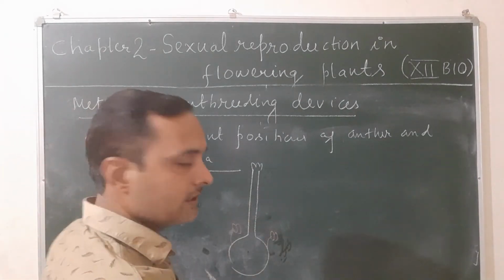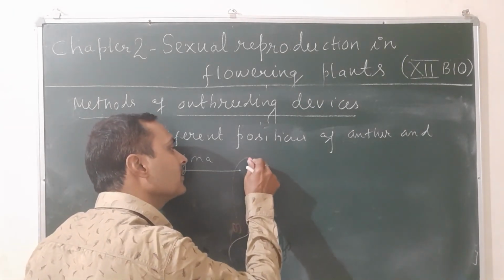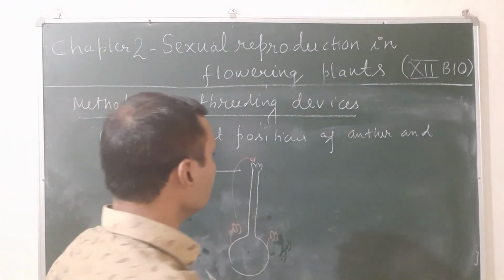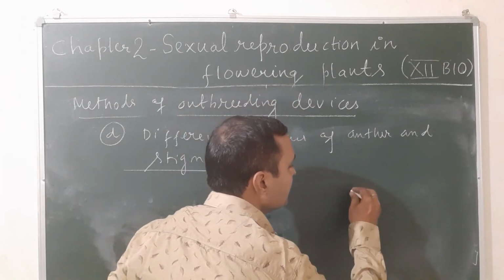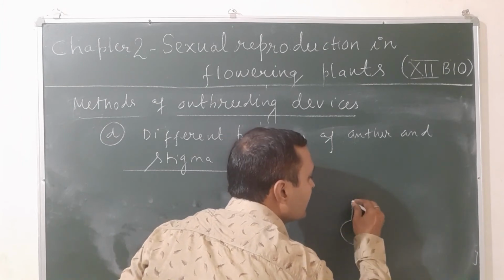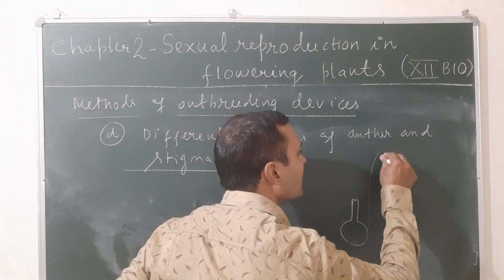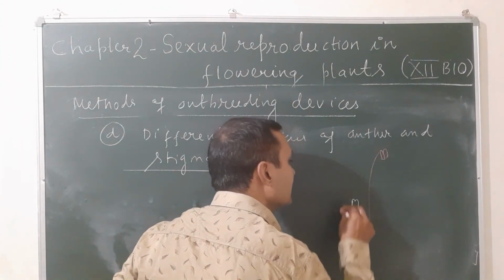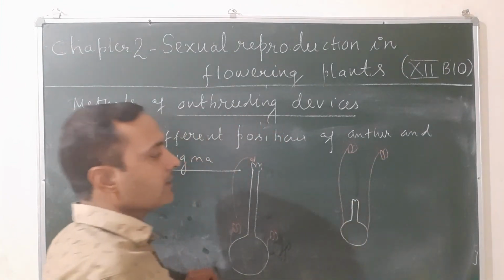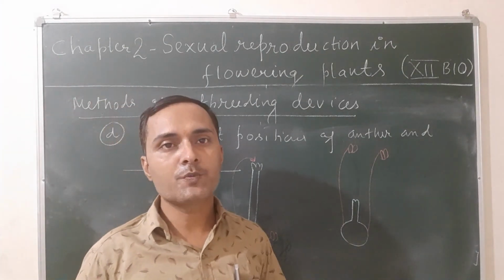From this anther, the pollen grain does not easily reach the stigma. It always promotes what? Cross pollination. And in the second case, the stigma is very small, but the position of the anther is long. Again, due to more distance, the pollen grain cannot reach easily on the stigma, so it always promotes cross pollination. So this is all about the outbreeding devices.